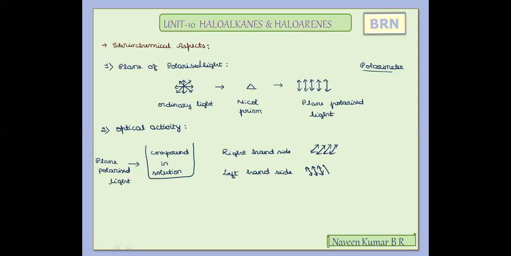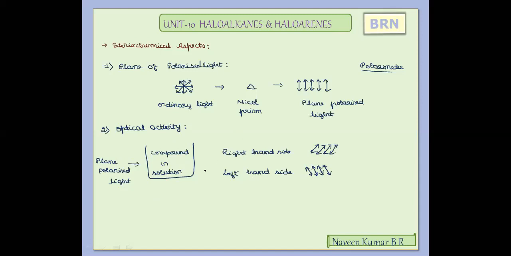You can observe, just to show the simple representation, I'm writing like this so you can understand. By passing the plane polarized light, if the solution of the compound has the ability to rotate this plane polarized light either towards the right hand side or towards the left hand side, we can call the respective activity optical activity, and the compounds are said to be optically active compounds. All the compounds will not show this optical activity. There are conditions which are required to be satisfied to exhibit this optical activity, which is very important in learning, that we'll try to learn.